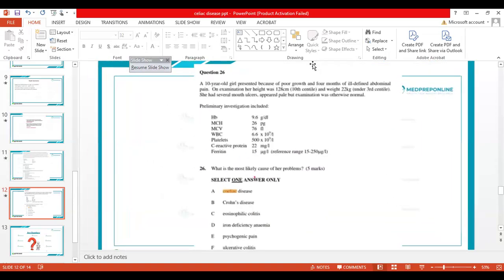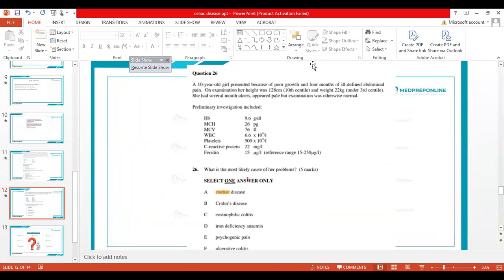Okay, so I put it in this one because this one is a case of Crohn's disease. Why? A little bit of information that has been given in this is about the age of the patient. At 10 years of age, the child would not be presenting with this. So the age is important as well.